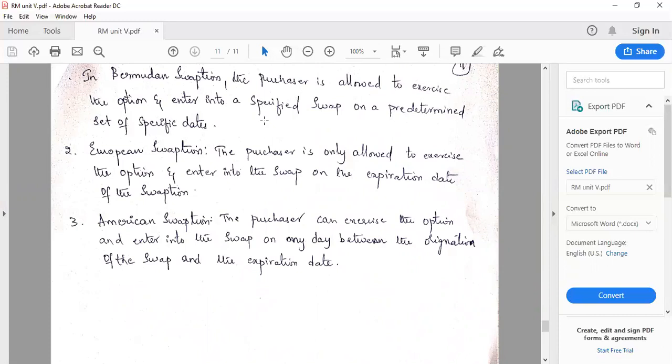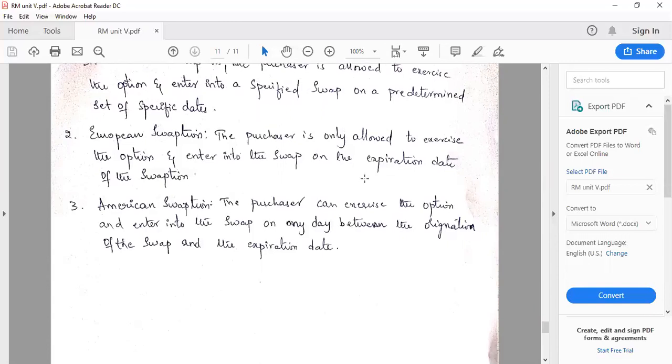So once the swaption is purchased, he cannot exercise his option on those particular determined dates. That is a Bermudian swaption.